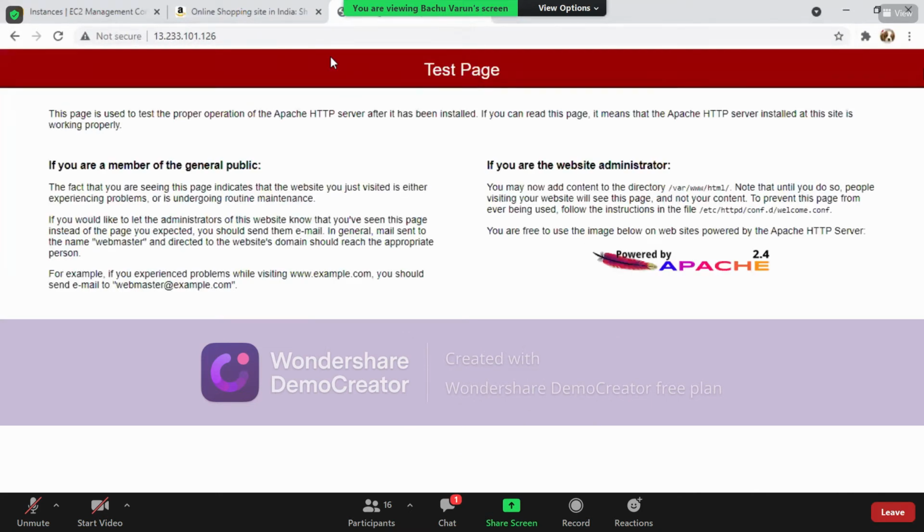As of now, we could not launch any test page, but you can see it is a product of Apache server. HTTPD is a product of Apache server. I could not pull out this particular page, but yes, we understood that by typing this, our HTTP or our web server is perfectly working.